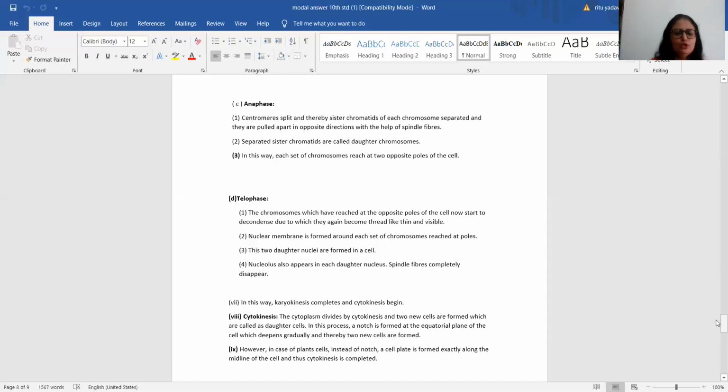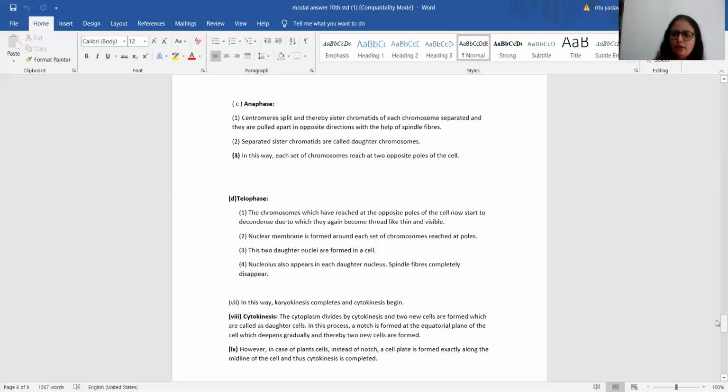Third, two daughter nuclei are formed in a cell. Fourth point, the nucleolus also appears in each daughter nucleus and spindle fibers completely disappear. Students, to remember telophase, just remember a simple technique: all those events which have taken place in prophase, the opposite will happen in telophase.